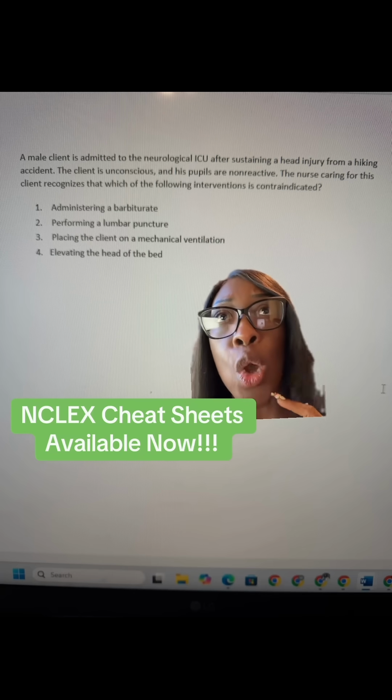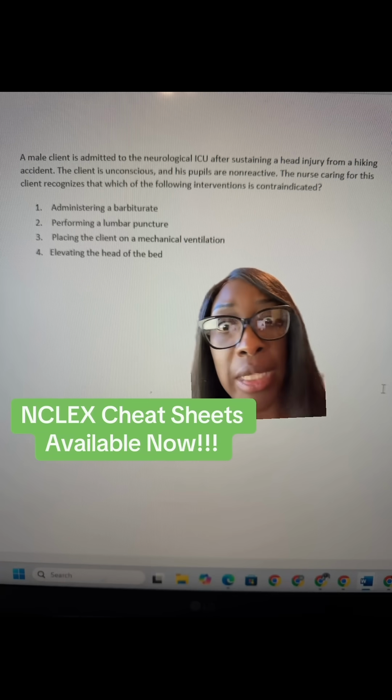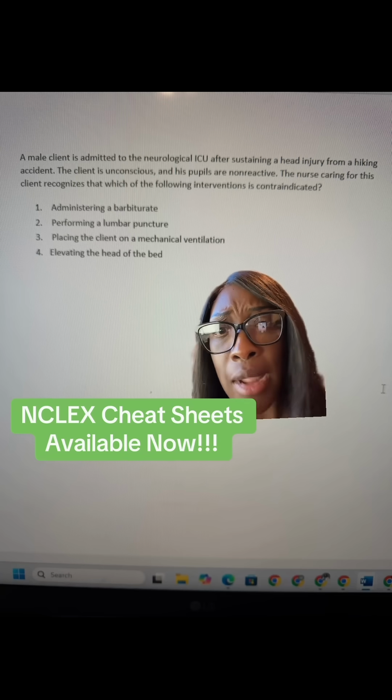ICP, right? So if the patient has increased intracranial pressure, or it's even suspected that they have increased intracranial pressure, a lumbar puncture is going to be contraindicated. Why? It can decompress the CNS and cause even worse ICP. So we're not going to do that. Now let's look at the other options. We didn't choose them because they're not contraindicated.